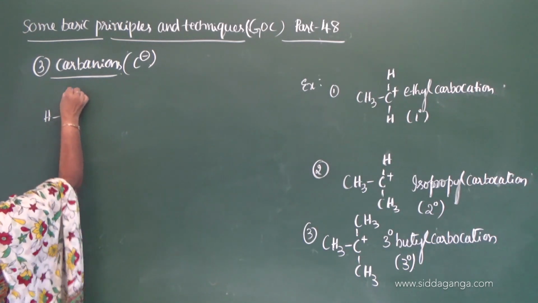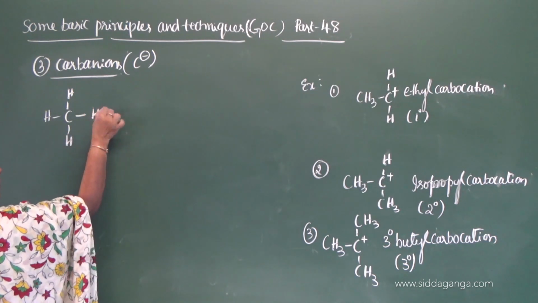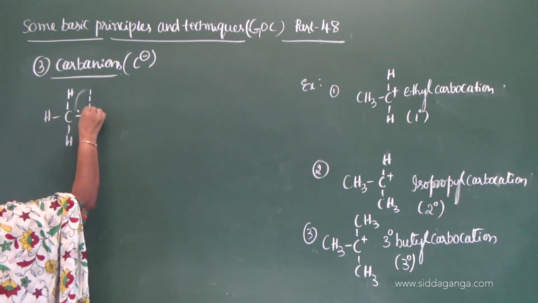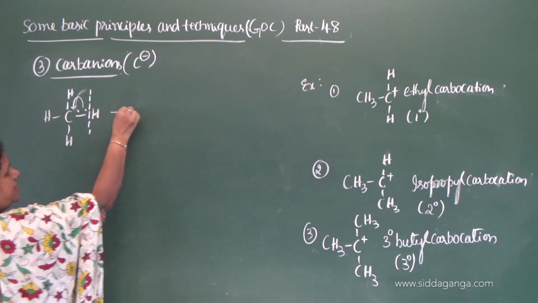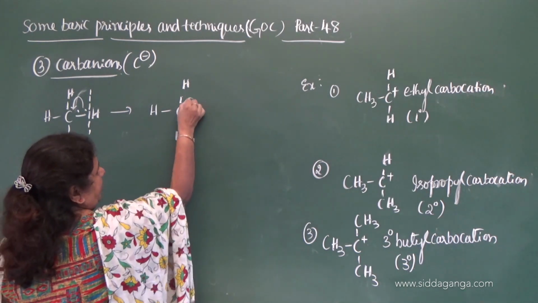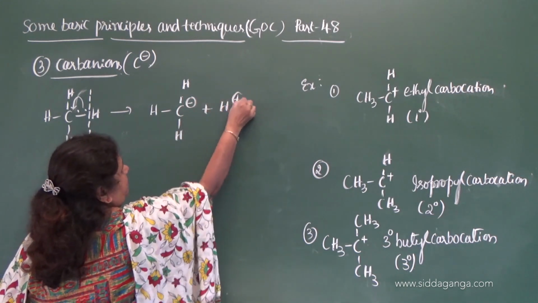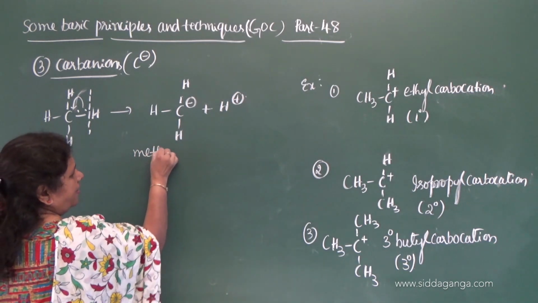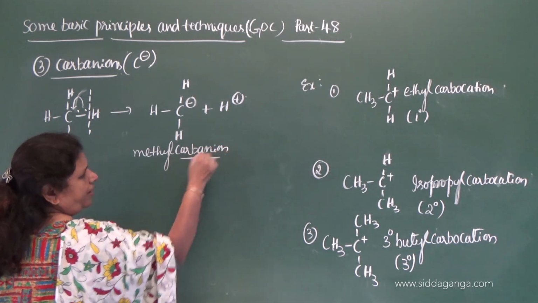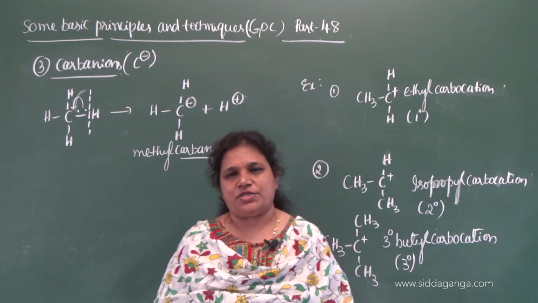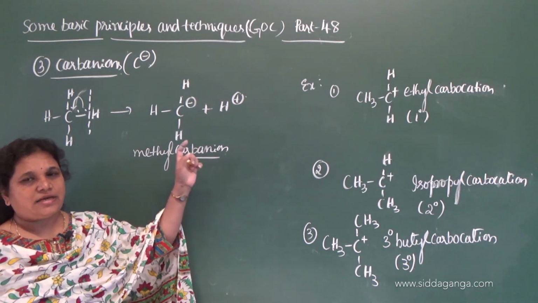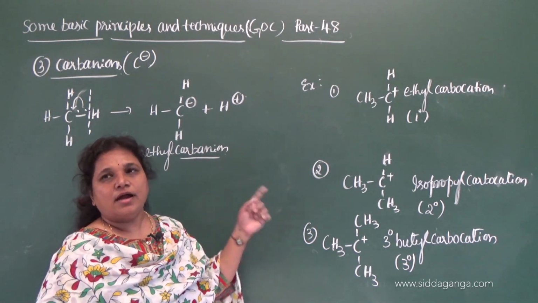So let us consider how to represent carbanions. Take again a methane molecule, and here is a pair of electrons. It undergoes heterolytic cleavage like this. Both the bonded pair of electrons is taken by the carbon. Then what you get? Carbon gets the negative charge and hydrogen gets the positive charge. You can call it as methyl carbanion. Why is it called carbanion? Carbon containing negative charge. Negatively charged ions are called anions. Hence it is carbanion.